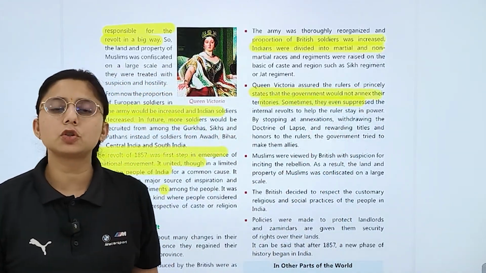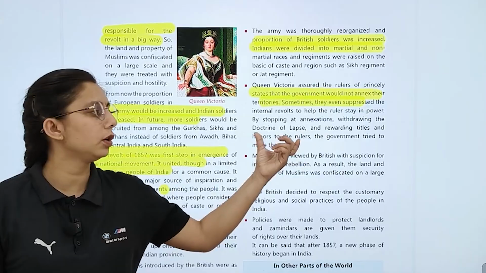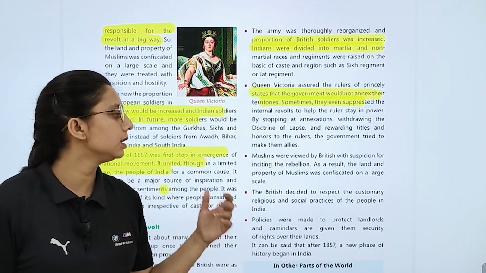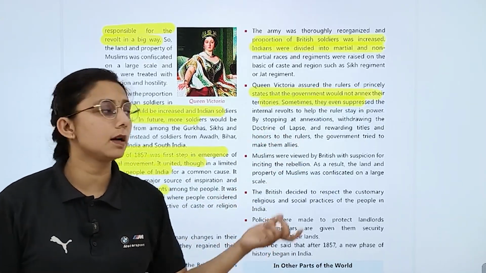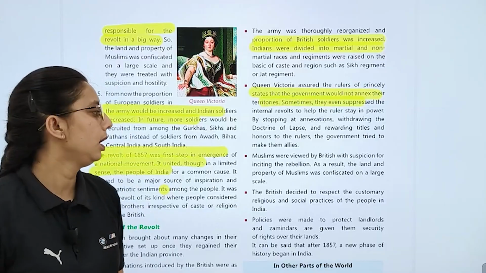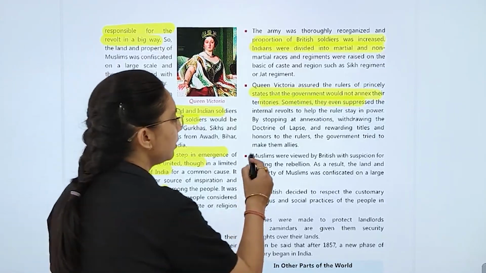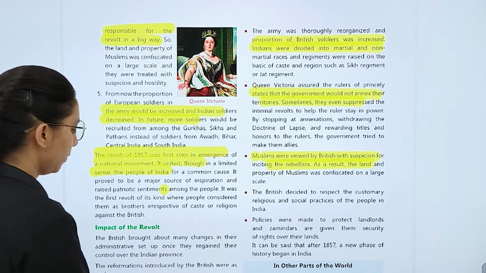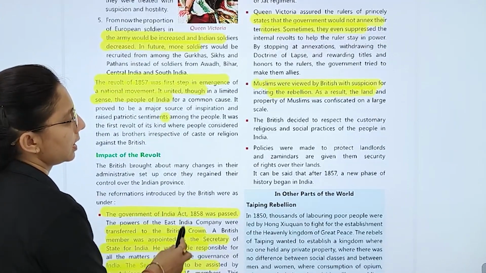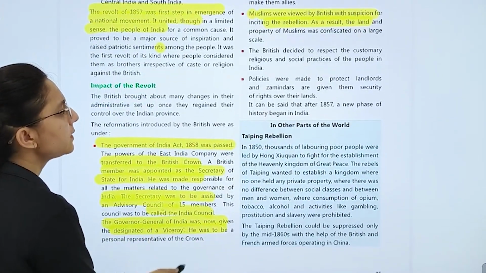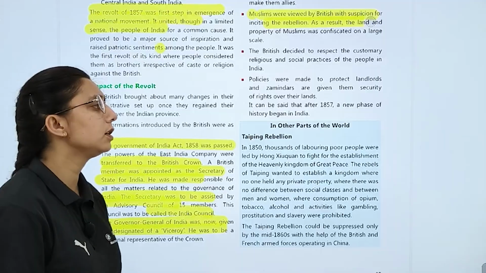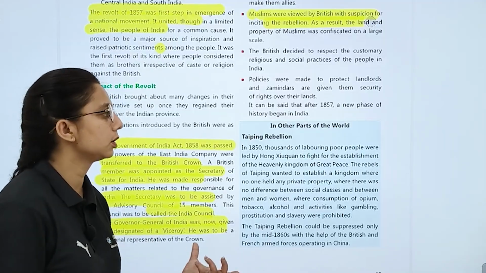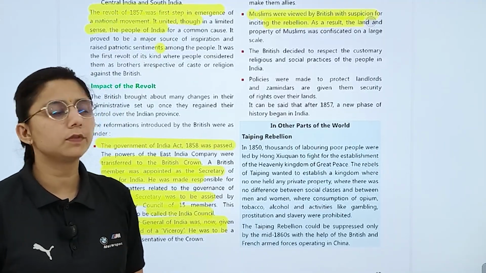So what happened? By stopping this annexation, withdrawing the doctrine of lapse, and rewarding titles and honors to the rulers, government ने क्या करा? They tried to make these allies. Muslims were viewed by the British with suspicion. As a result, land and property of Muslims were confiscated. Policies were made जिससे आप क्या कर सकते हो? Landlords को, zamindars को protect कर सकते हो by giving them security of their rights.